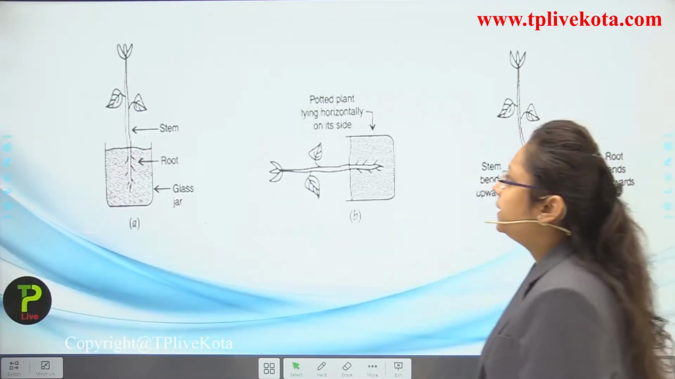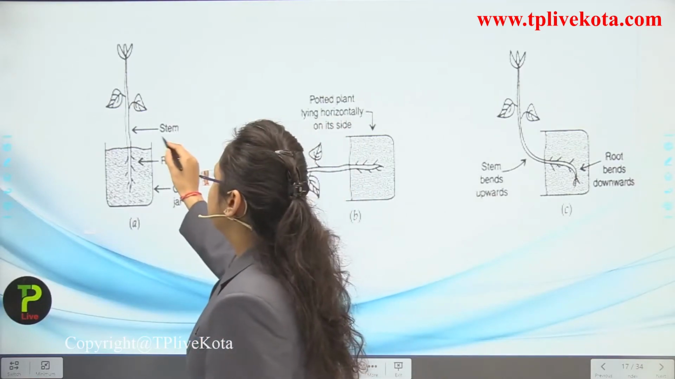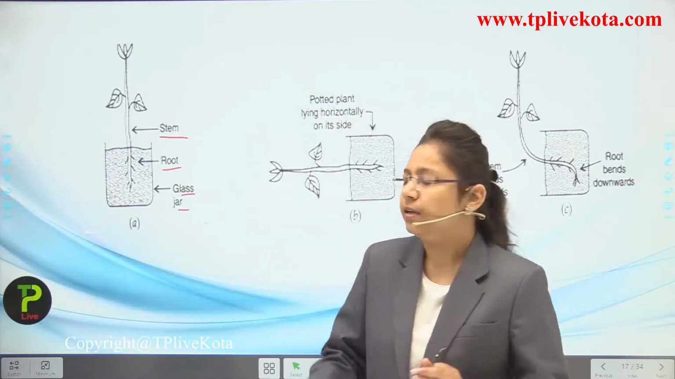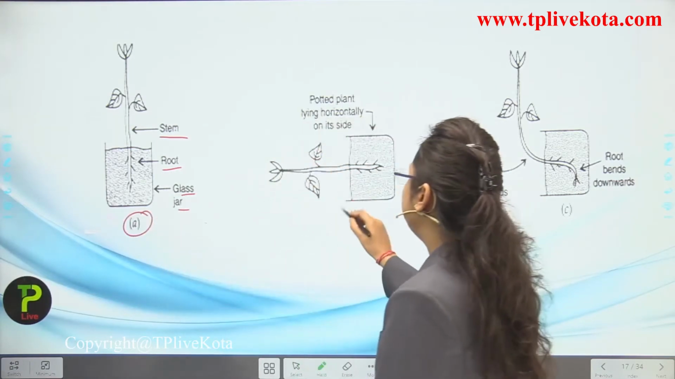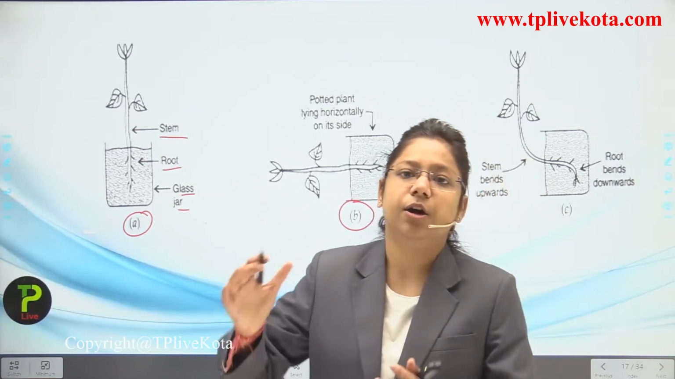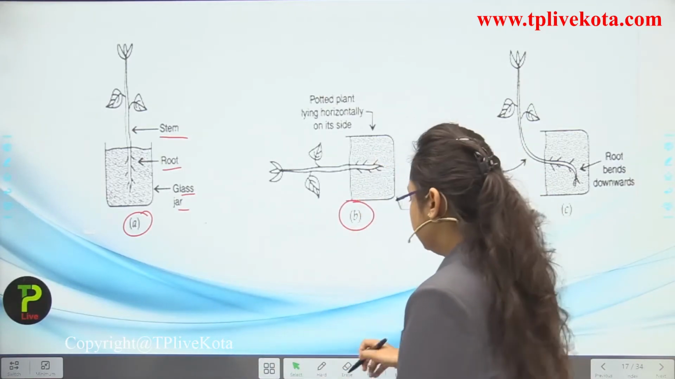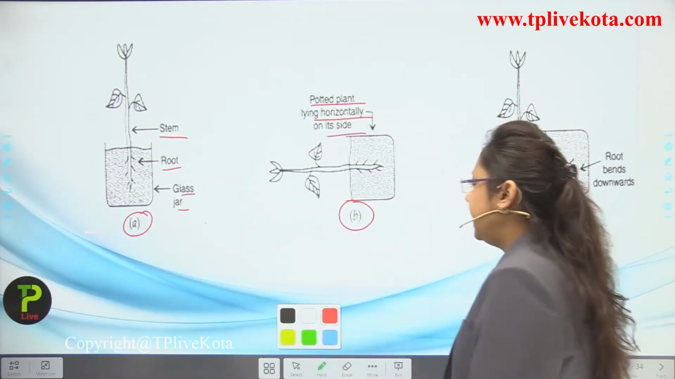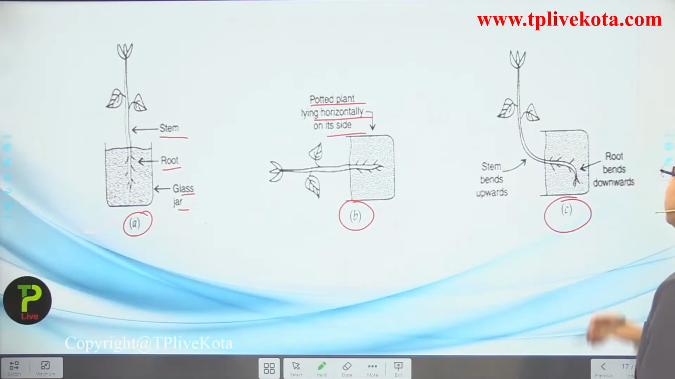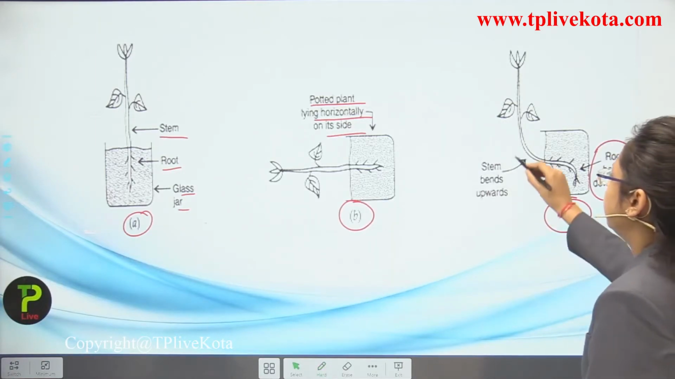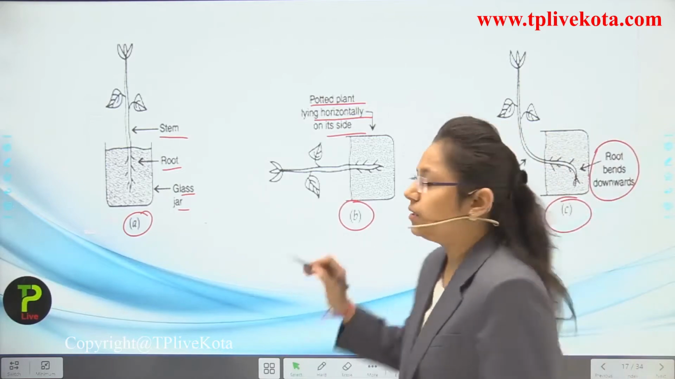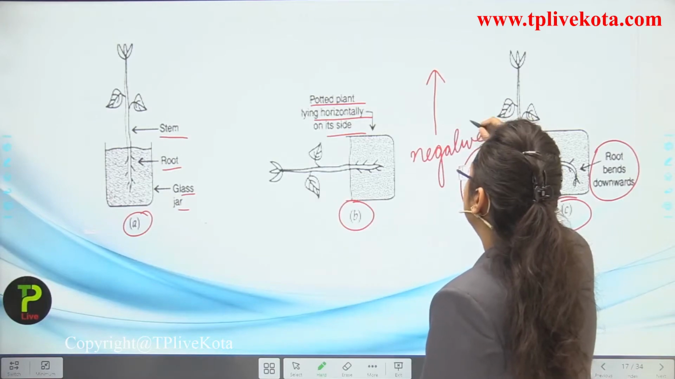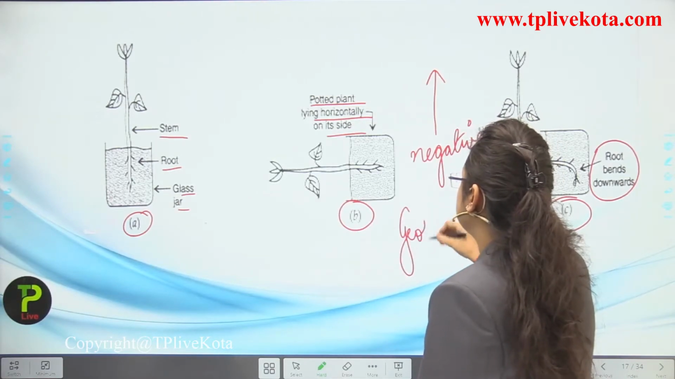Now you can see here in this diagram also that this is the stem, the root and the glass jar. Now we had taken a potted plant in a glass jar in this A picture. Now in this B picture, we are keeping that jar in a horizontal condition. Okay, see, we are keeping this potted plant in a horizontal condition. Now in the next diagram, the C diagram, we will see that the root bends downwards and the stem bends upward. So this upward movement is known as what? The negative geotropism. Why? Because it is against the gravity.